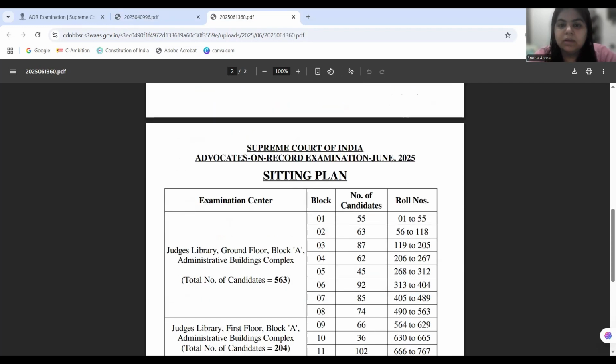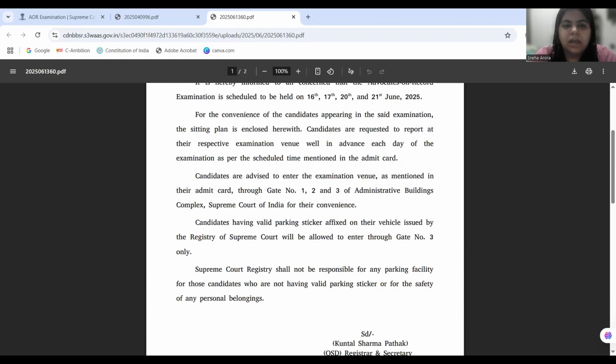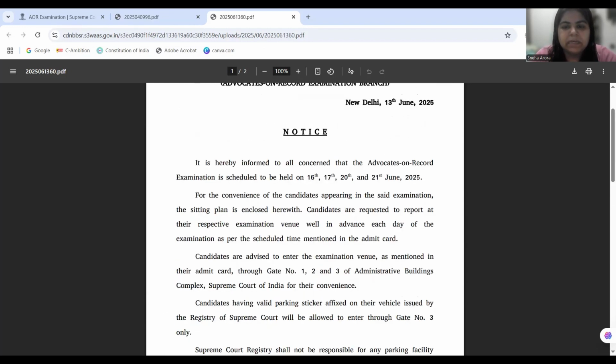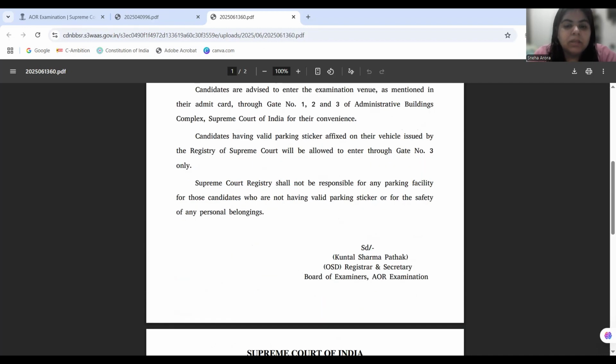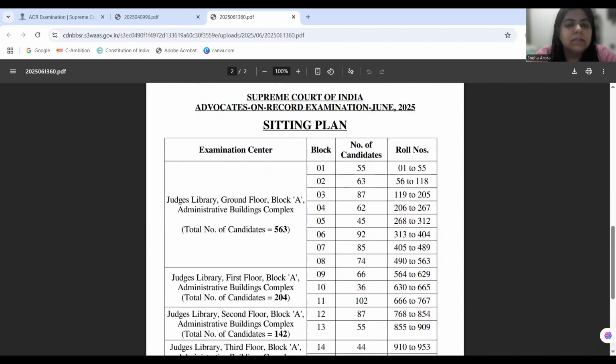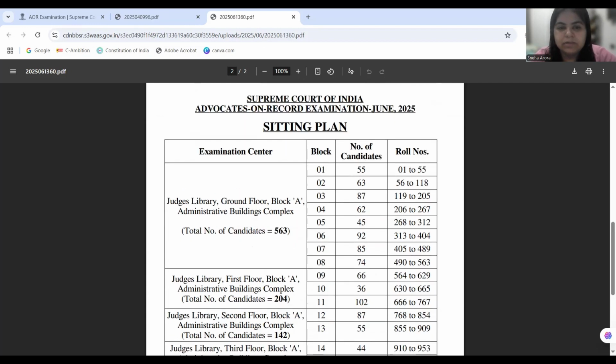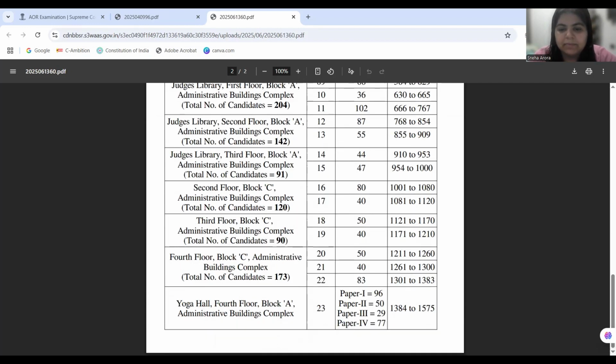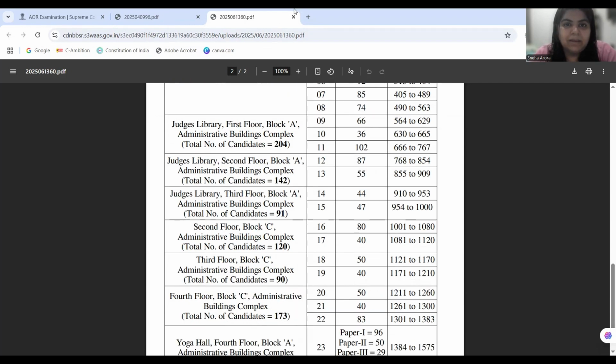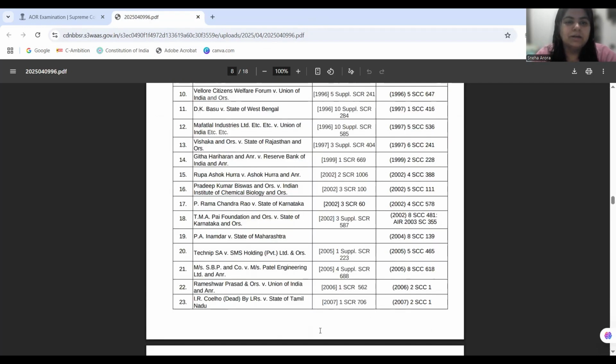Now, for a quick piece of information, the Supreme Court of India has uploaded a notice on the website just yesterday, informing about the sitting plan. So you may go to the AoR website and check your roll numbers and the venue for your exam, so that you know it earlier and do not waste time finding it later on, right? Now this is the sitting plan, and I will come back to our judgments.